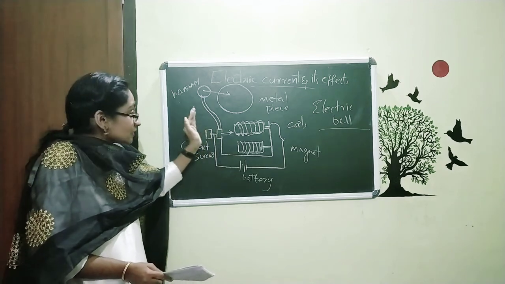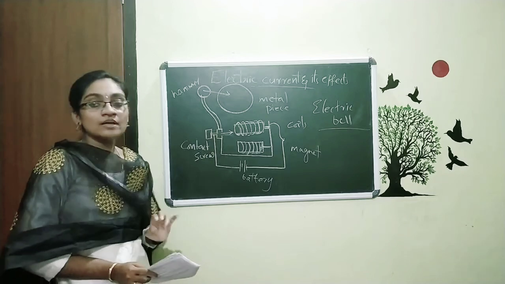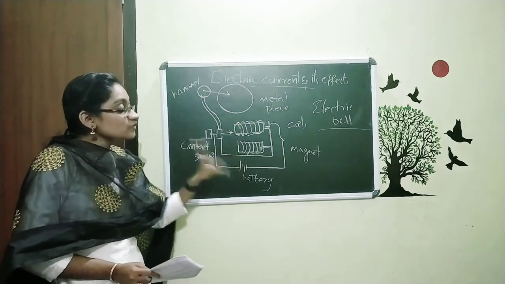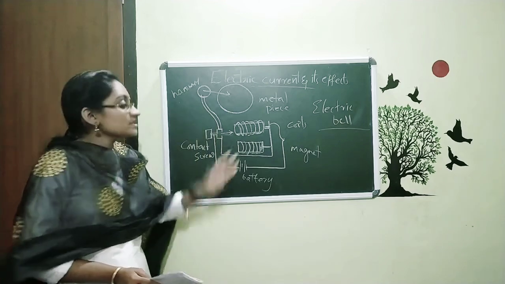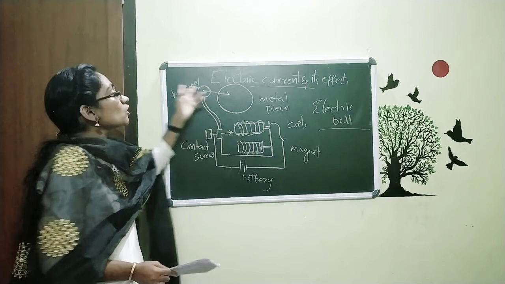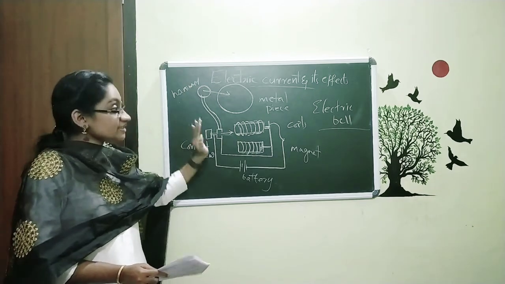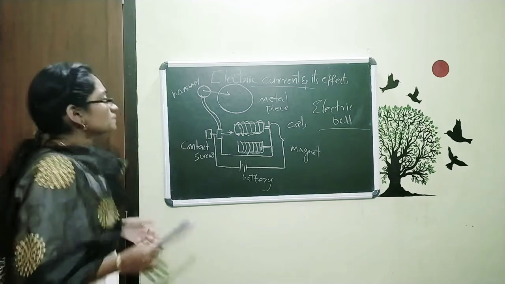When the contact screw is moving, this hammer gets hit on the metal piece. And when we are switching off, it will turn into its previous stage and it will not be a magnet anymore, and then it will go back to the previous state. This is the working of the electric bell in our home.